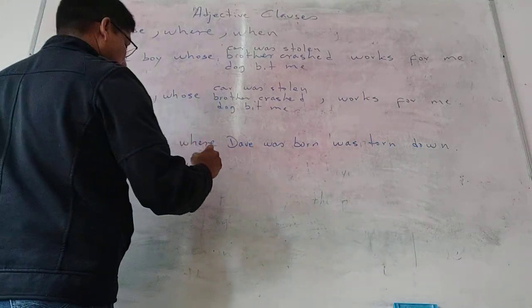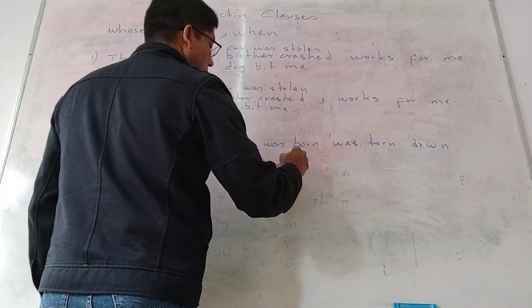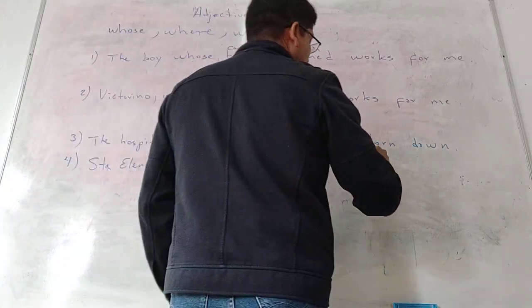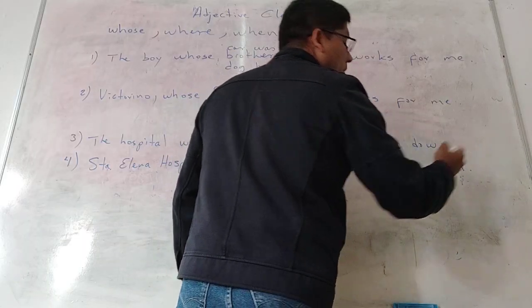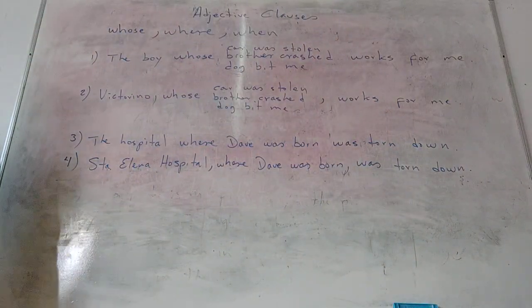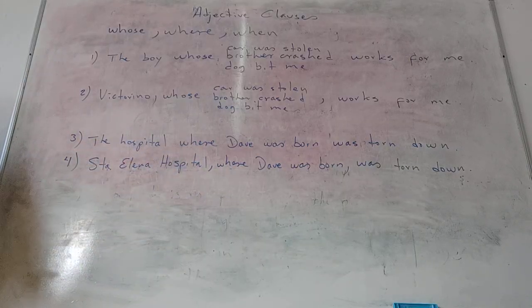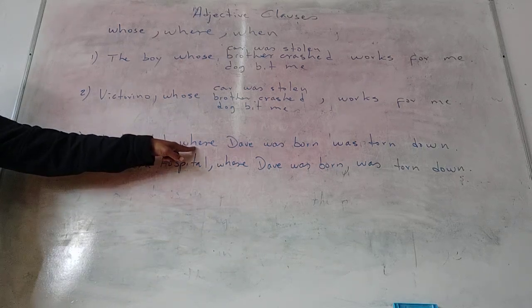So I will say Santa Elena Hospital, where Dave was born, comma, was torn down. Is that clear? And I use where because the hospital is a place. Yes? I cannot use what.